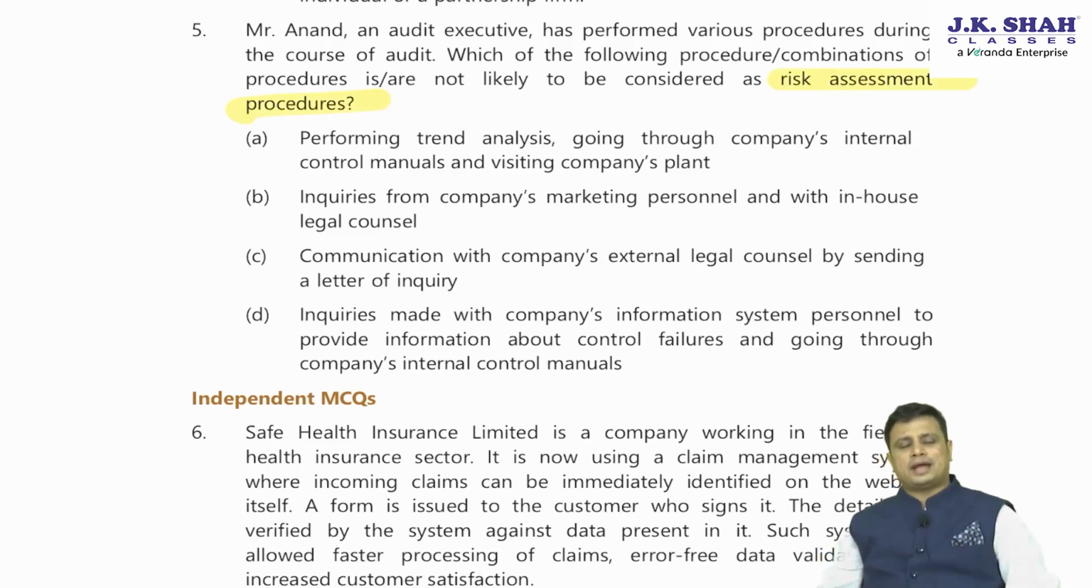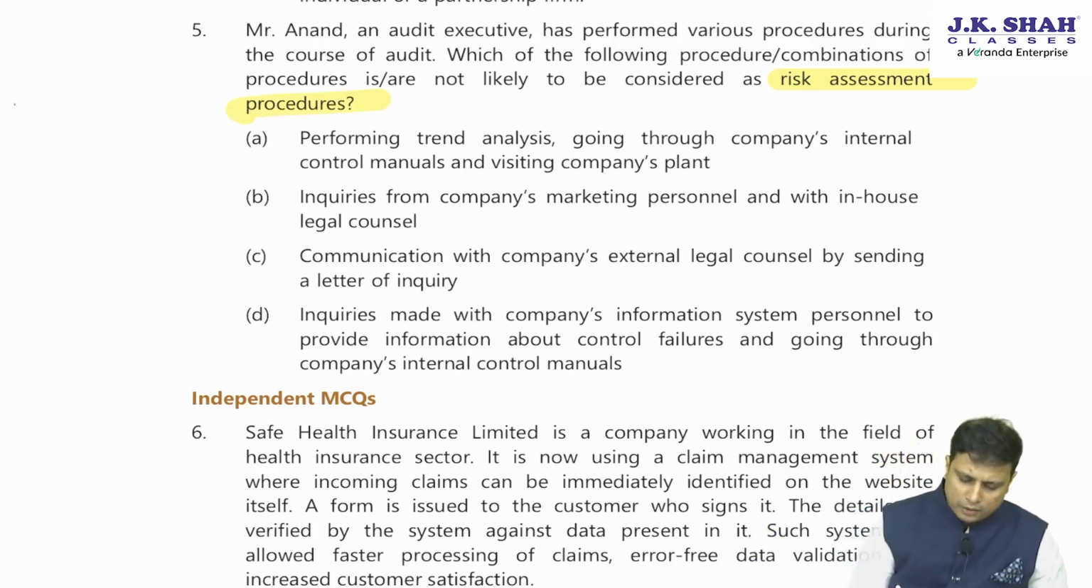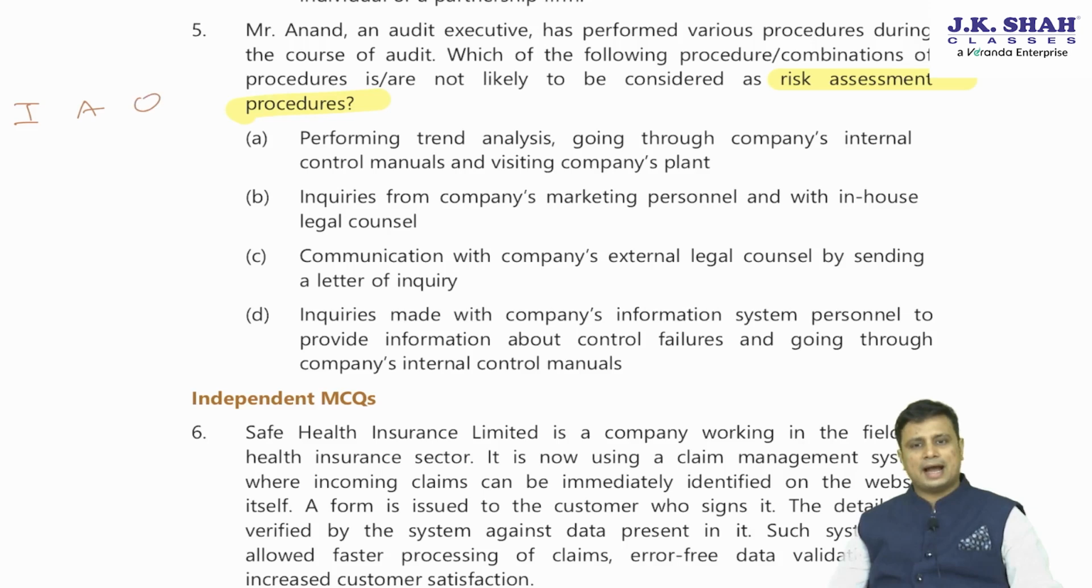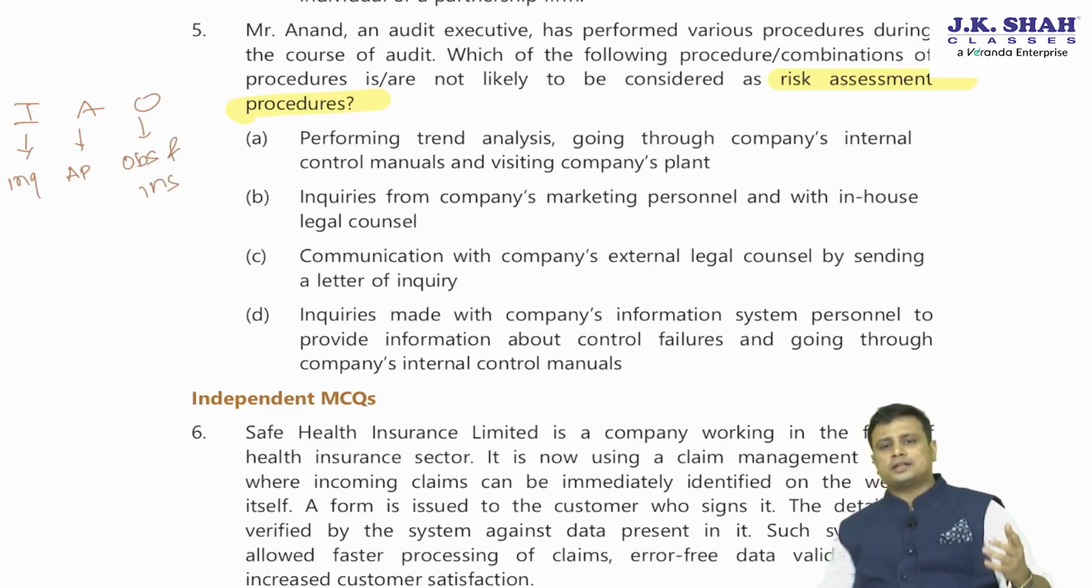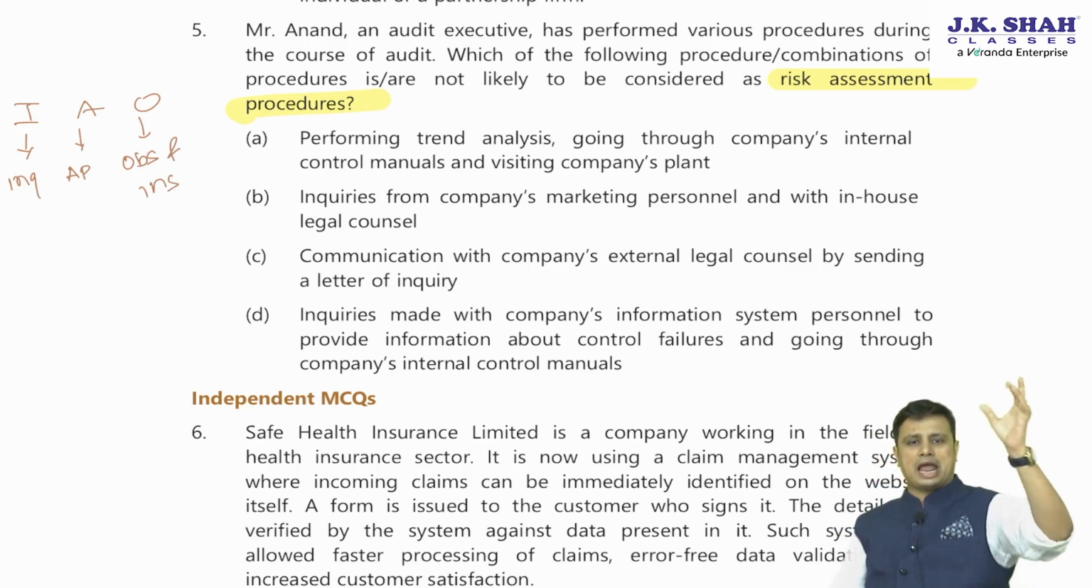To easily memorize what the risk assessment procedures are, we will become Tushar Kapoor of Golmaal. We will say IAO. What is I? I is inquiry. What is A? Analytical procedure. Last, O is observation and inspection. So whenever they ask you what are the risk assessment procedures, we'll say IAO.